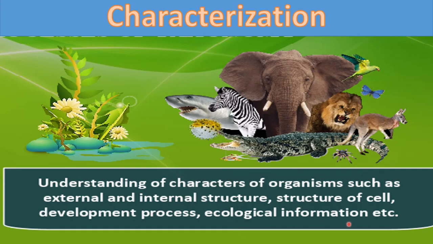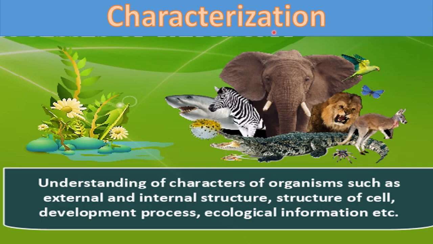In ecological information, like organism's habitat, its interaction with other living organisms, or with the abiotic factors like sunlight, soil, temperature. So all these things come under the ecological information. So understanding of all the external characteristics, internal structures, structure of cell, developmental processes, and ecological information come under the characterization.